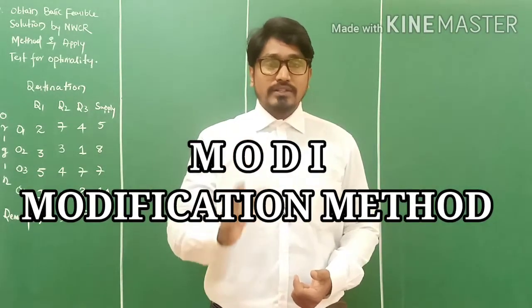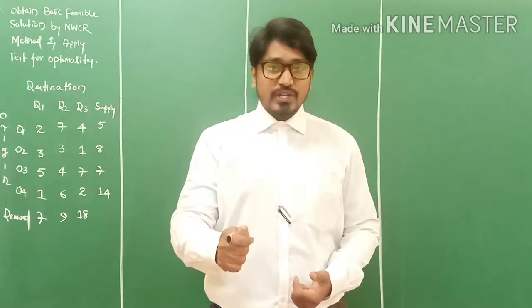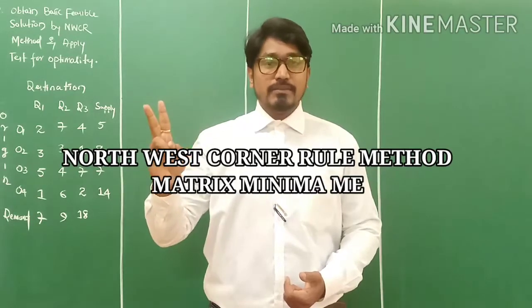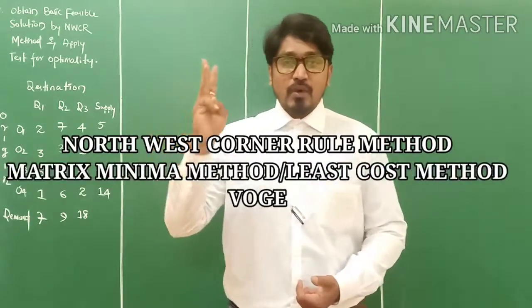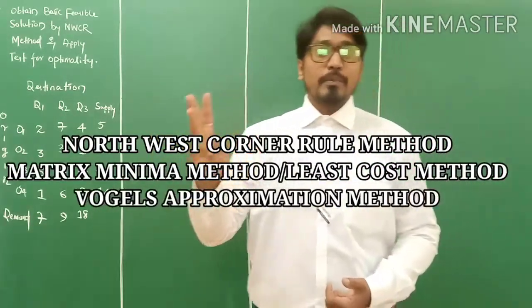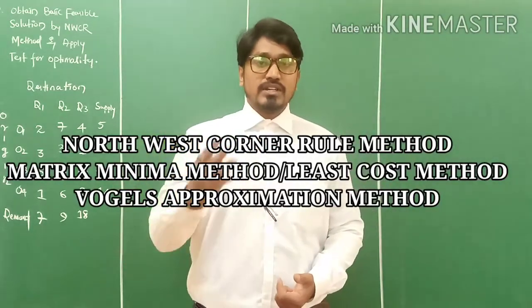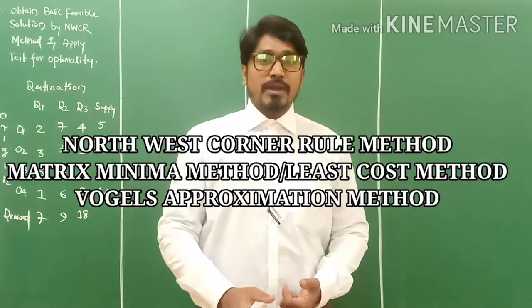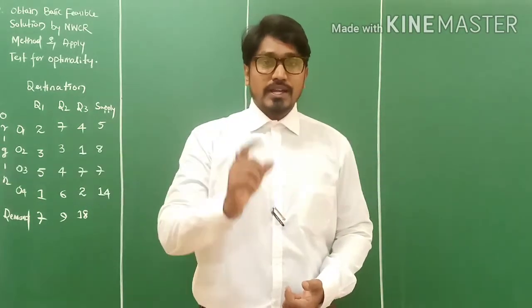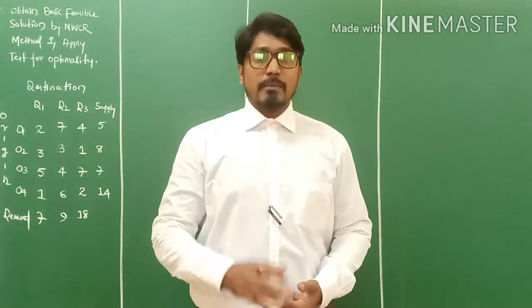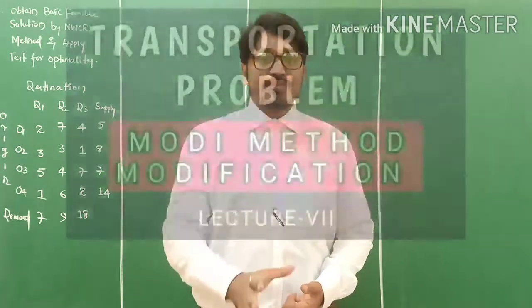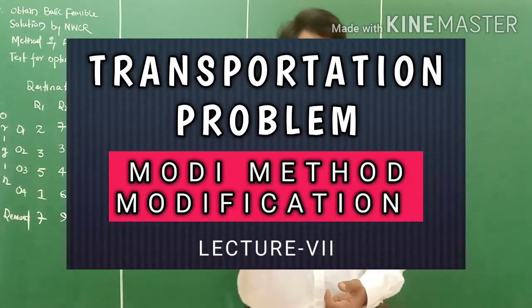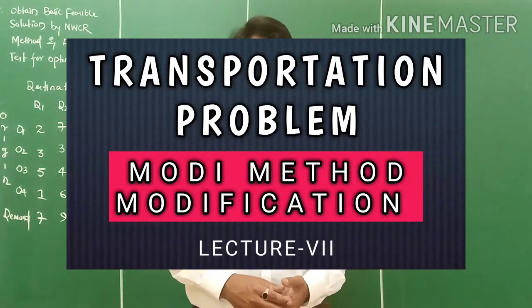Technique number 1, technique number 2, technique number 3 are called northwest corner rule method, matrix minima or least cost method, and Vogel's approximation method. These are the 3 different techniques. Under transportation problem, we can modify it by modification method. Friends, in this video, I am explaining the entire steps of modification method of transportation problem.